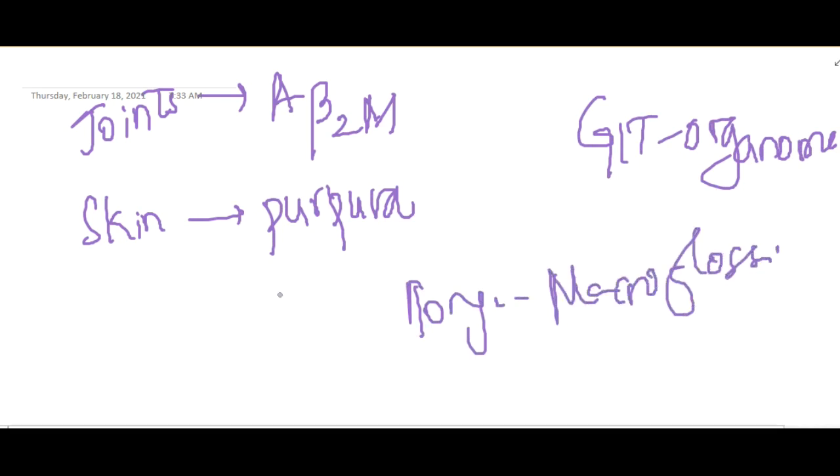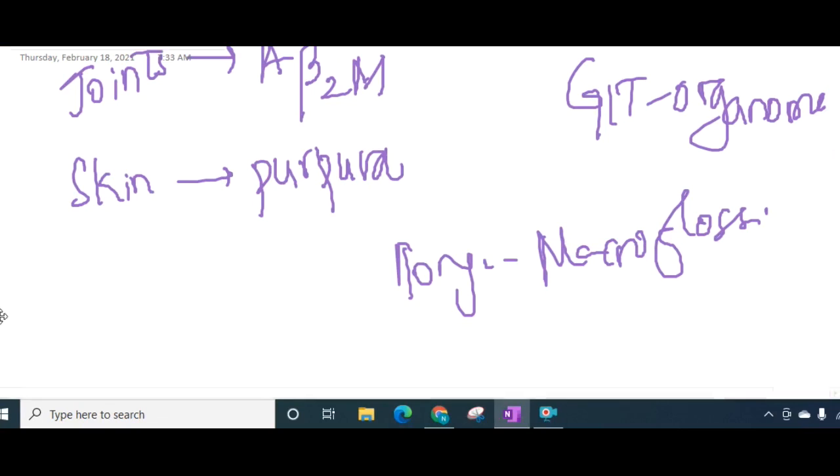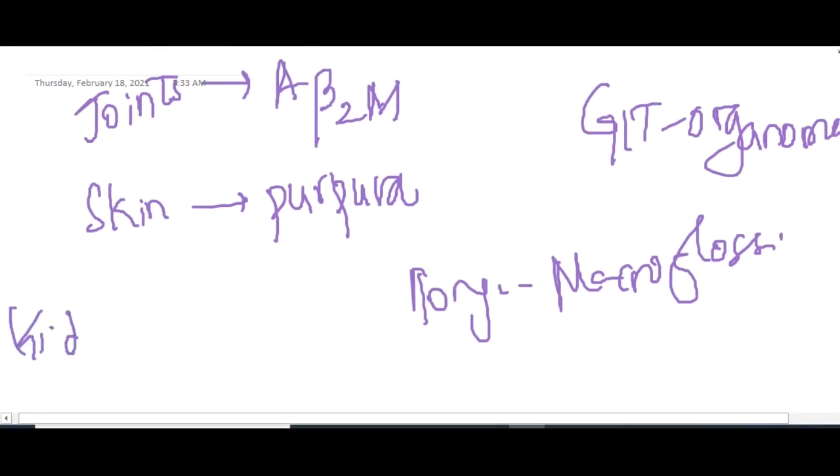Except in the kidney, where, as I have said, there is deposition in the mesangium, and there is a decrease in size due to ischemia. In the kidney, it results in ischemia, resulting in decreased size.